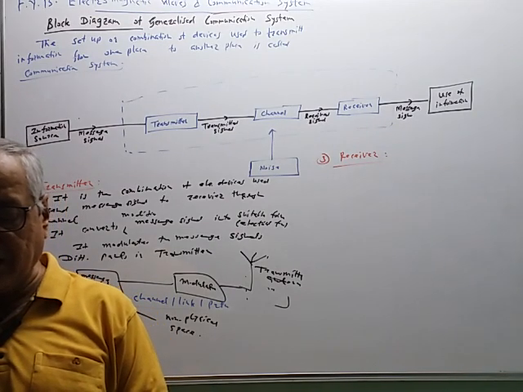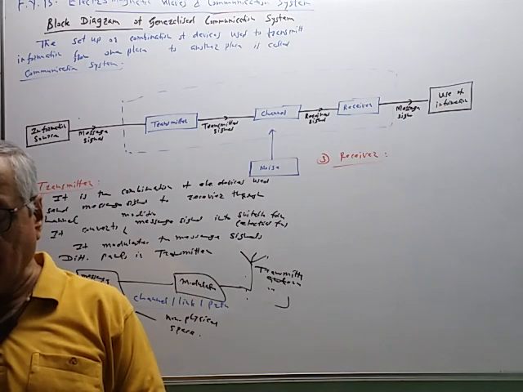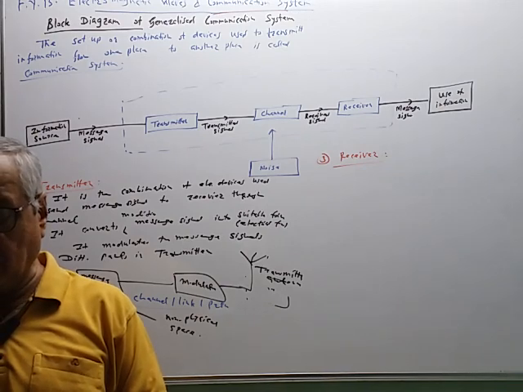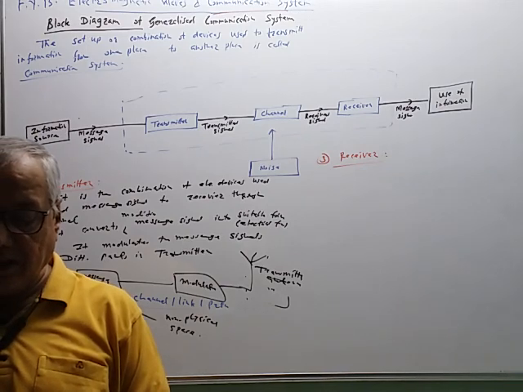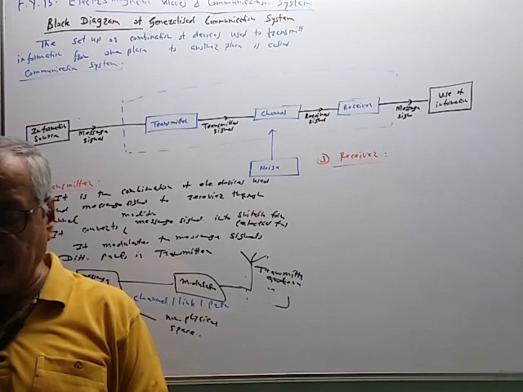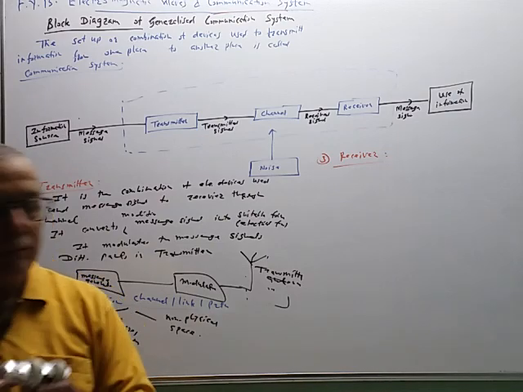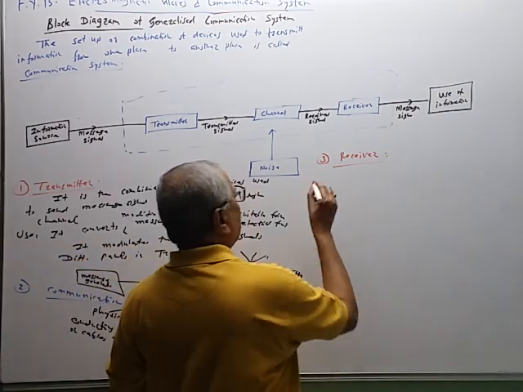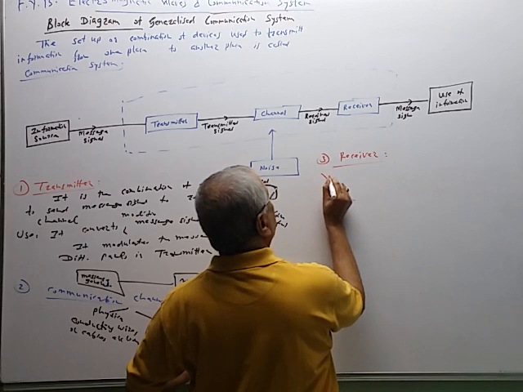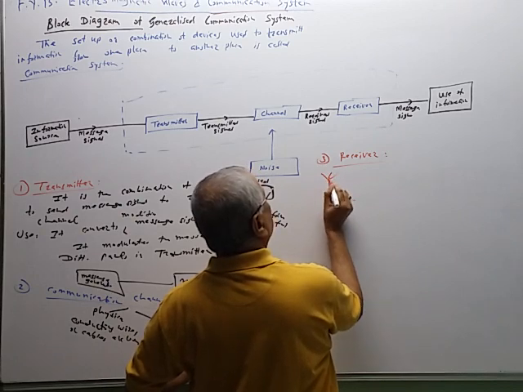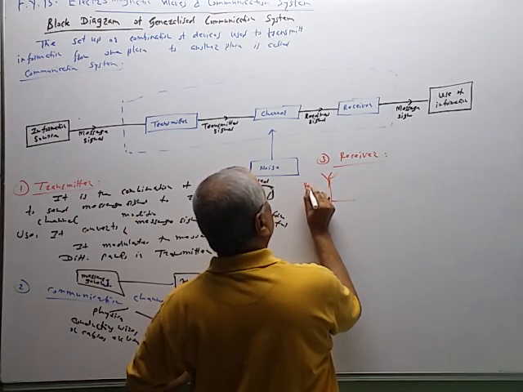It is a collection of electronic devices designed to recover the original message signal after propagation through the communication channel. The receiver reconstructs the recognizable form of the signal for delivering it to the user. So the main block in the receiver is the receiving antenna.